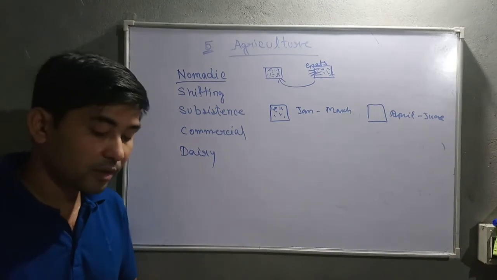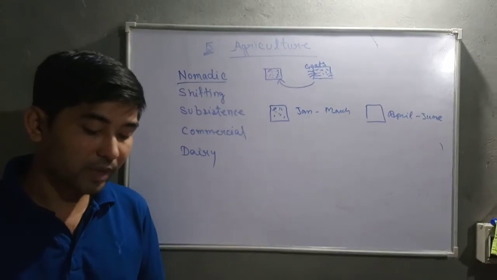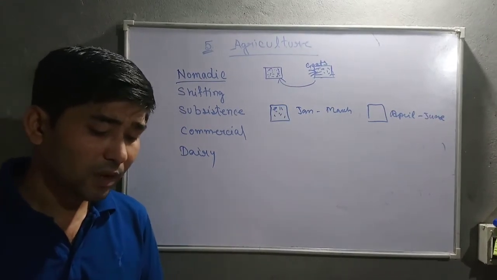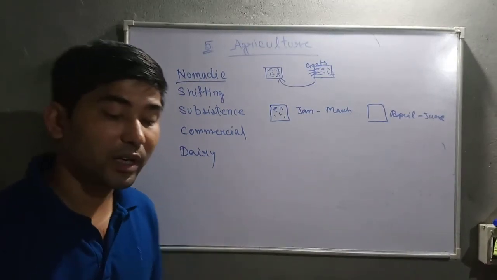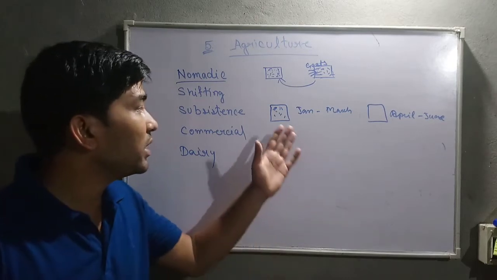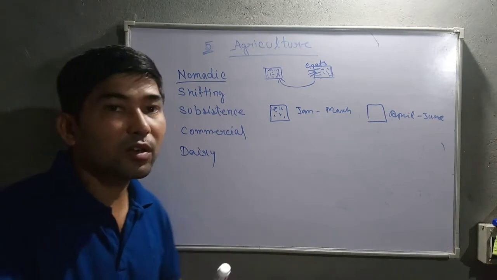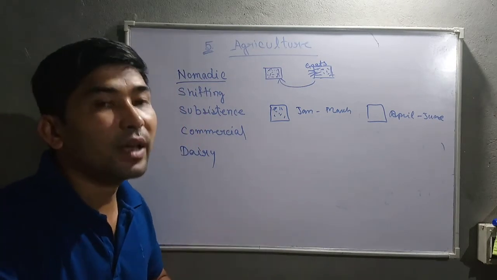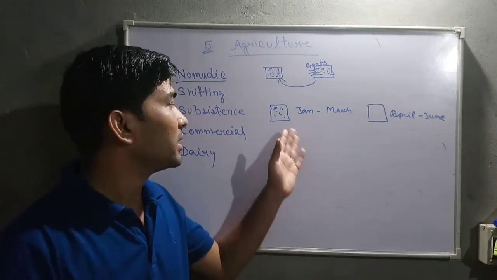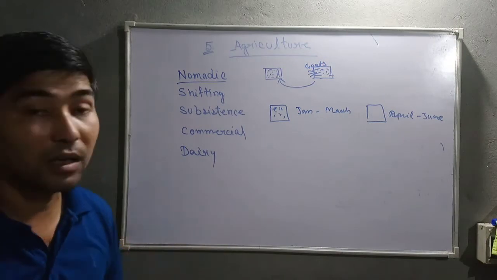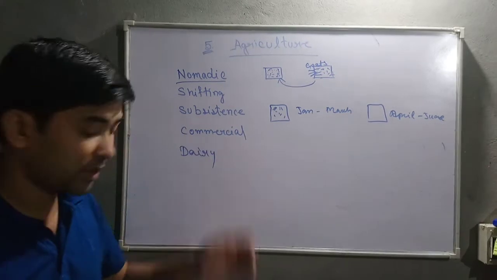Then plantation agriculture: tea is there, coffee is there, so these are all plantation agriculture. Then mixed farming, where cultivation of food crops, fodder crops and the rearing of animals are done together. Within a piece of land, they cultivate crops for eating, and fodder crops to give to the animals to eat. Not only that, they rear the animals on the same piece of land. So that is known as mixed farming within commercial farming.